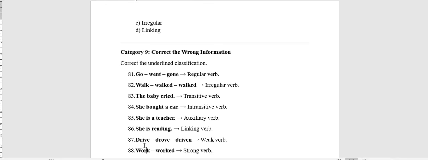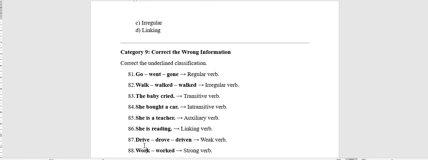84. She bought a car is intransitive. No, it's transitive as there is an object. 85. She is a teacher is an auxiliary verb. No, it's a linking verb. 86. She is reading is a linking verb. No, it's an auxiliary verb. 87. Drive, drove, driven is weak. No, strong verb. 88. Work, worked, worked is strong. No, it's a weak verb. So 81 irregular, 82 regular, 83 intransitive, 84 transitive, 85 linking, 86 auxiliary, 87 is strong,